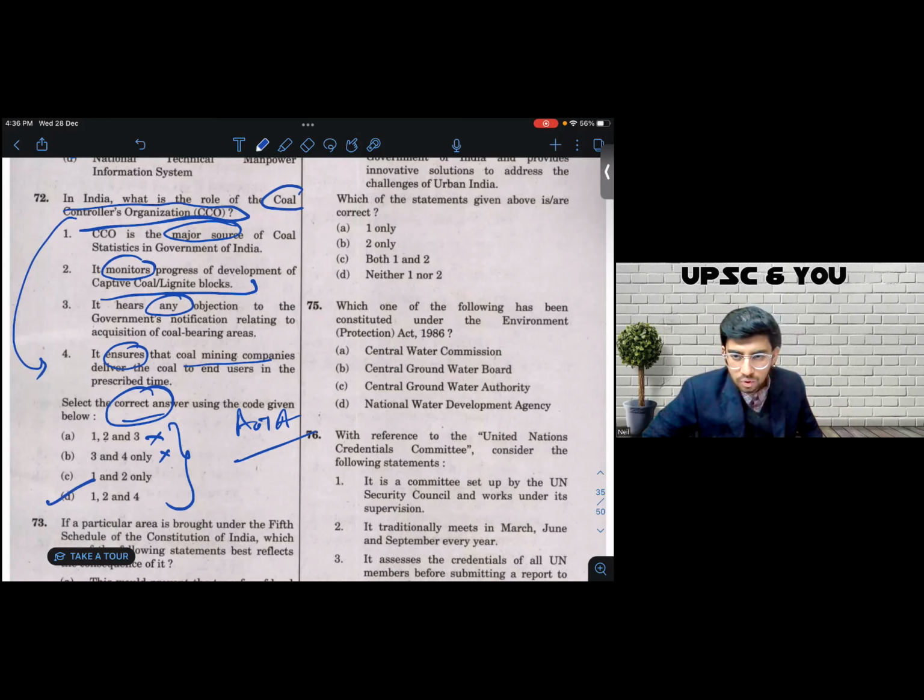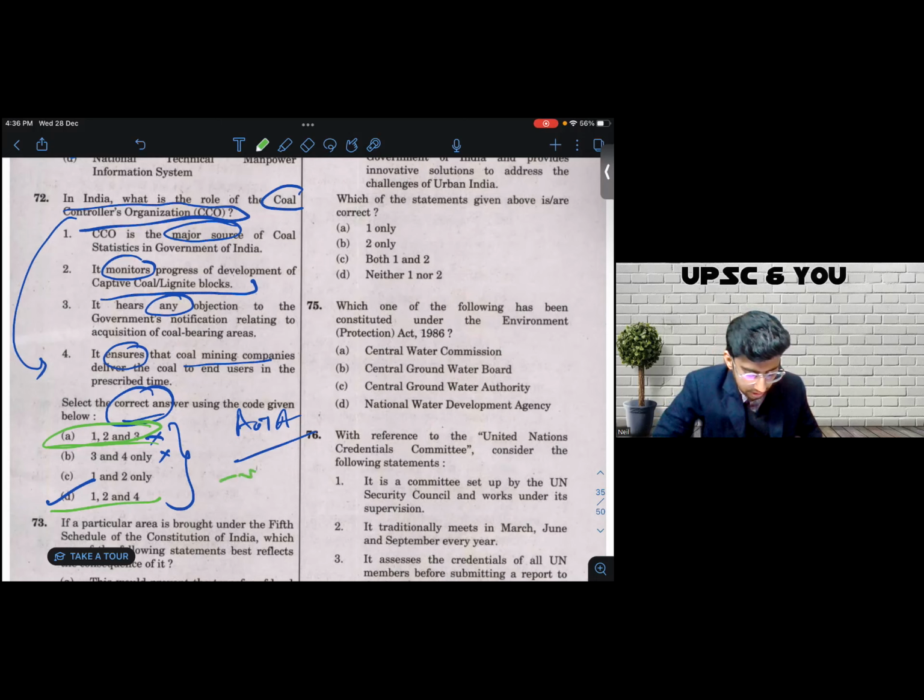According to a lot of coaching analysis from different coaching centers, the answer that is being claimed at this point in time is option number A. So according to them, it does hear any objection to government's notification, and it does not ensure that the delivery happens on time. So even I am personally not sure, at least as far as this question is concerned. I might be wrong. Maybe when the UPSC releases the answer key, we'd see a 50-50 chance, either the answer is A or the answer is D. If the answer is A, I don't have a logic as to why you would prefer 3 over 4, because 3 has the word any, which is more often than not incorrect.